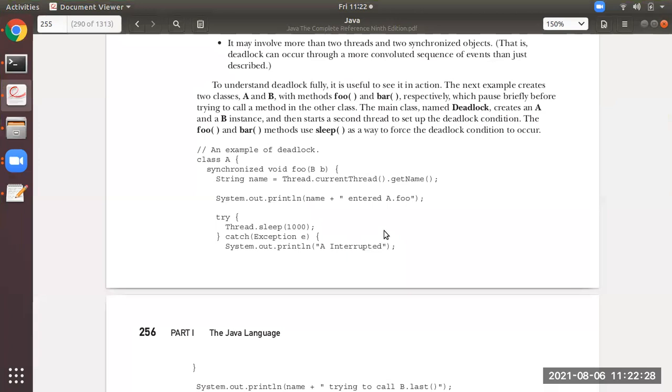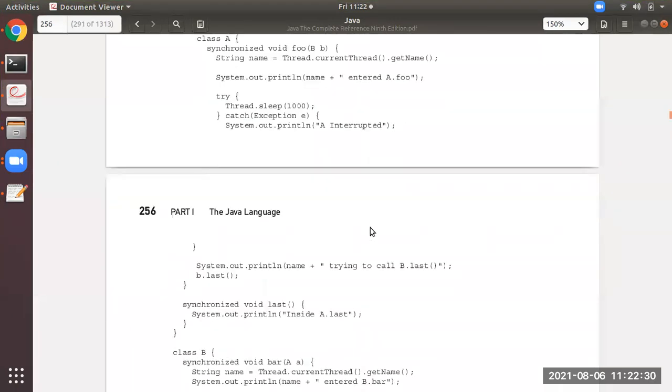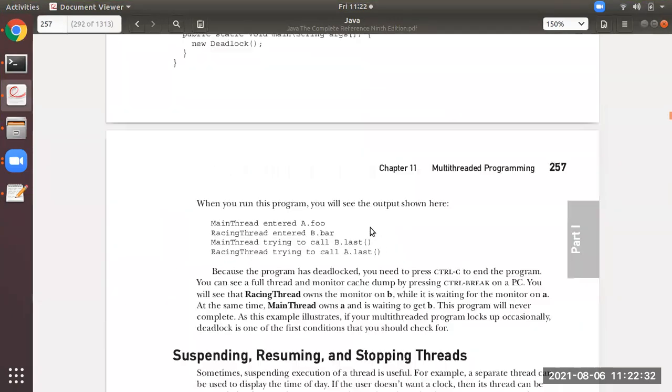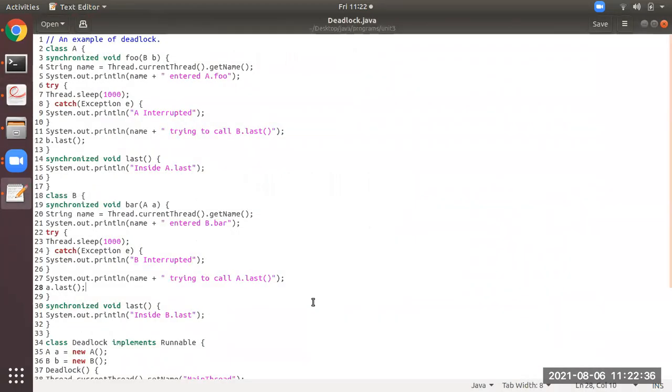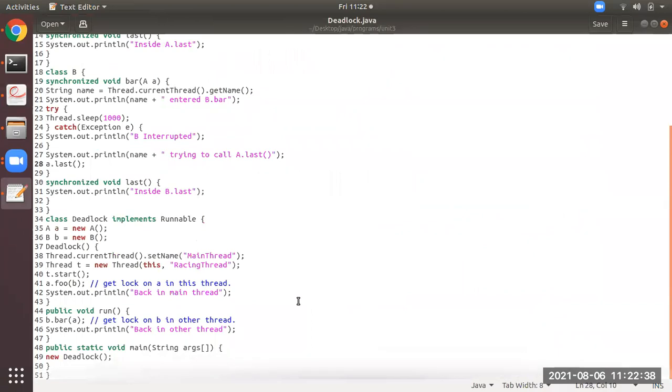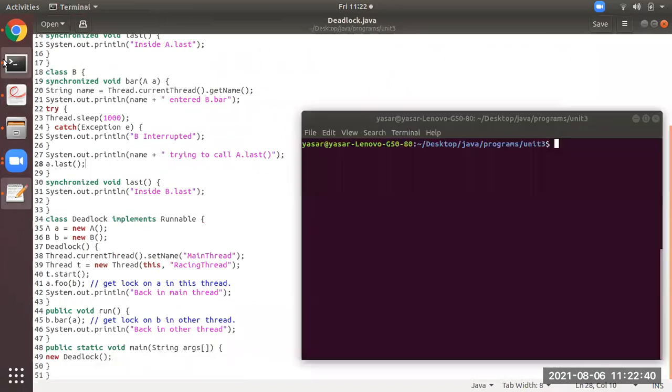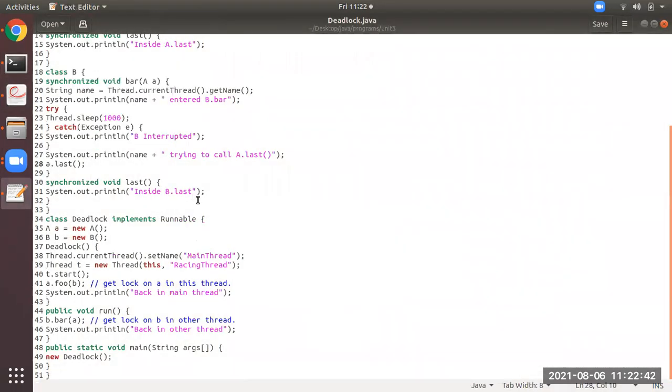So see here, students, I've copied this program to my computer in a notepad. So this is the program, and before showing you the output, I will show a few things in the program.